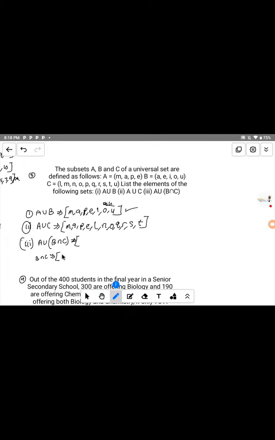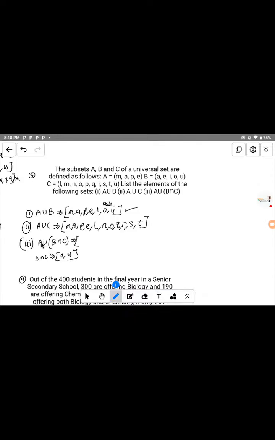That means O is common to both B and C, so O is in the intersect. Let's move to the next one, which is U. We have U here and U here, so U is also an element that belongs to B intersect C. So we have got B intersect C as O, U.